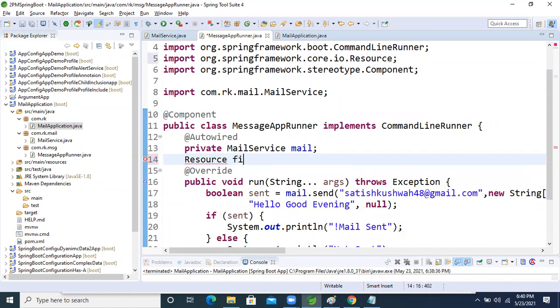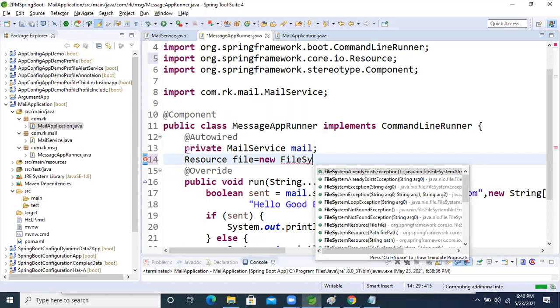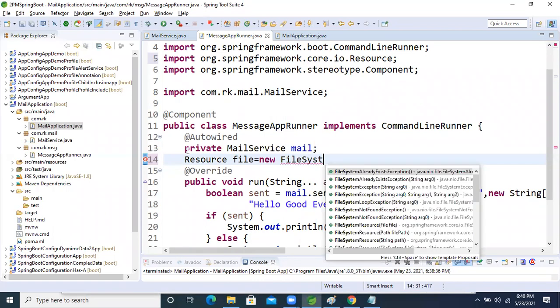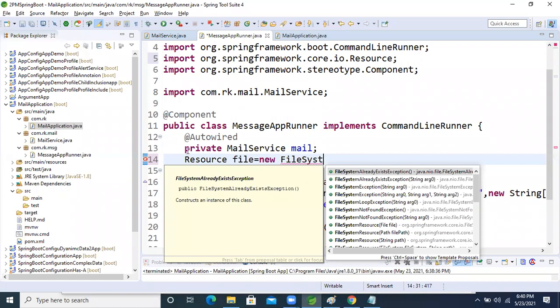Resource file equal to new file system resource, right? New file system resource.